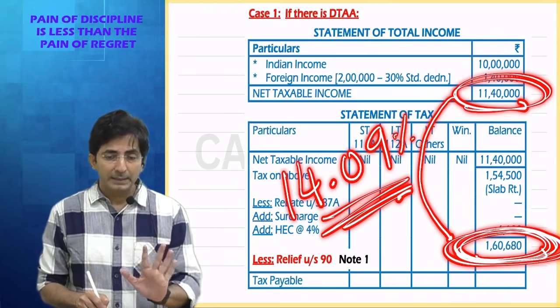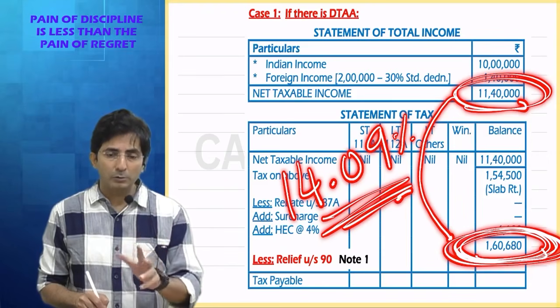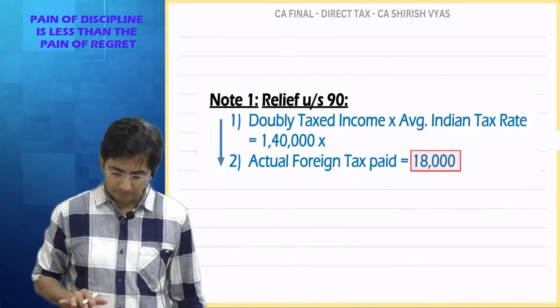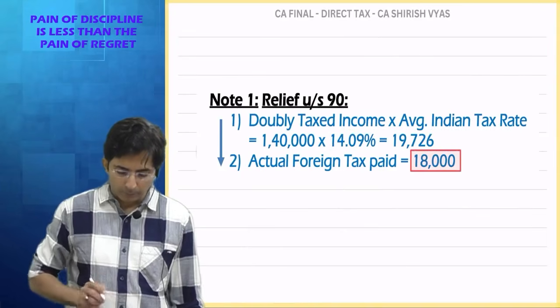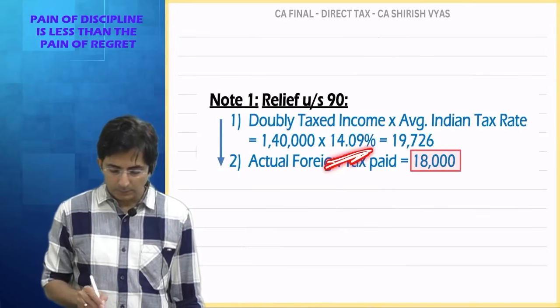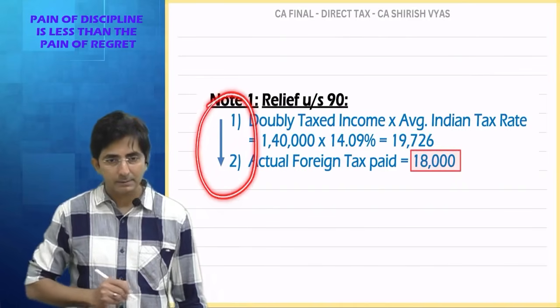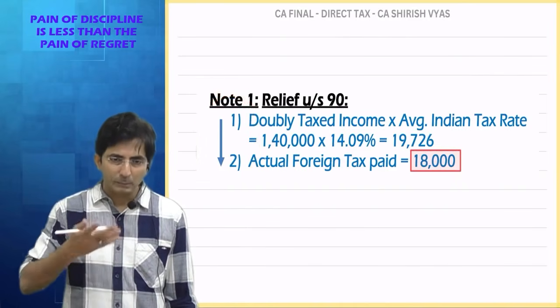Okay. It means India doesn't have one single rate. It has multiple rates in slabs. So the average is 14.09%. So multiply by 14.09%. So this is the tax. Now tell me why whichever is less. See, I am doing this sum to explain the concept.